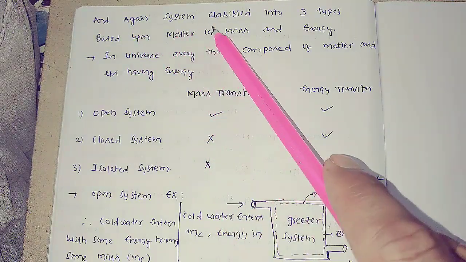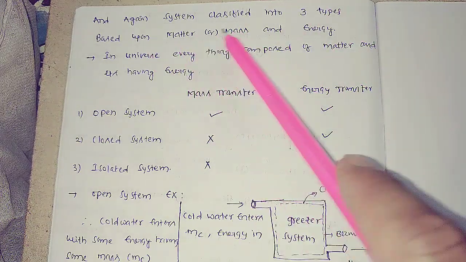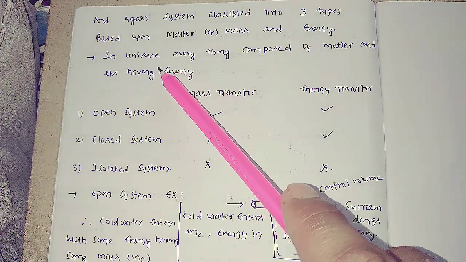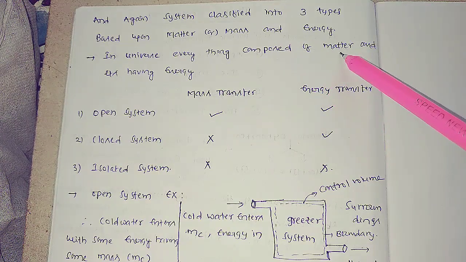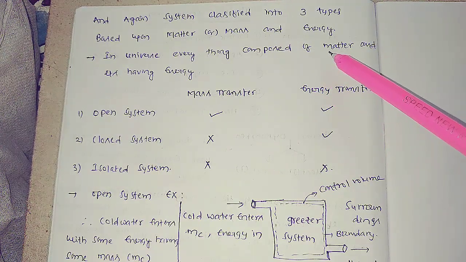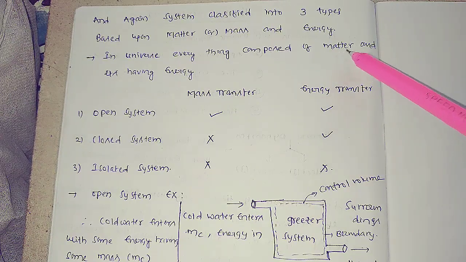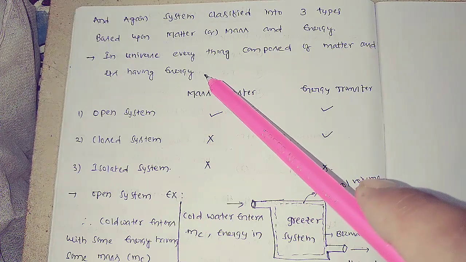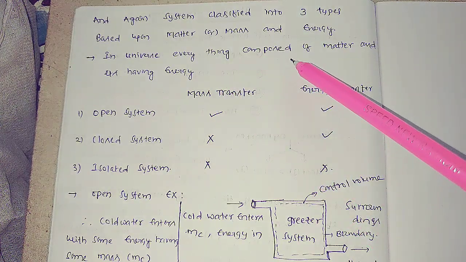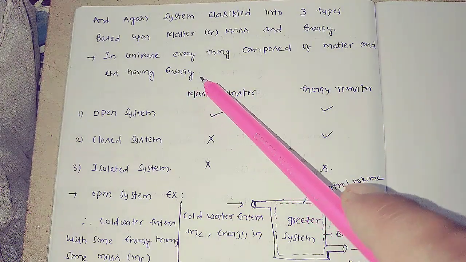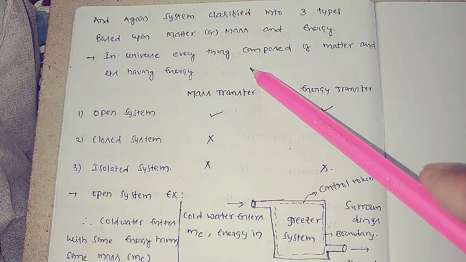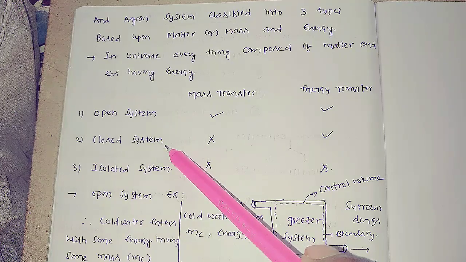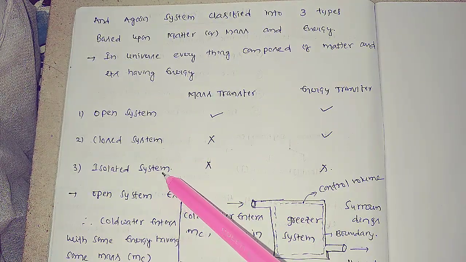Again, systems are classified into three types based on matter or mass and energy. In the universe, everything is composed of matter. Even our hair is composed of some matter, and it has some energy. Whenever there is matter, there is some energy. Based on matter and energy, in thermodynamics we classify three systems: one is the open system, another is the closed system, and another is the isolated system.